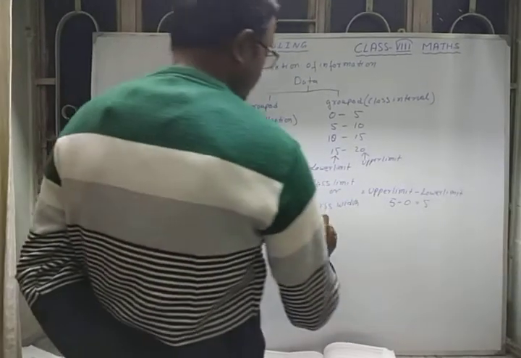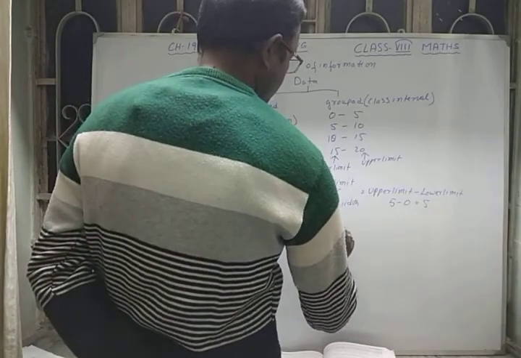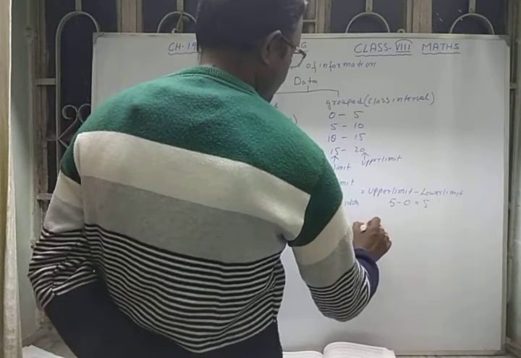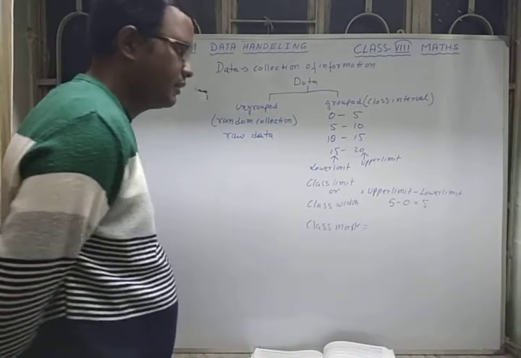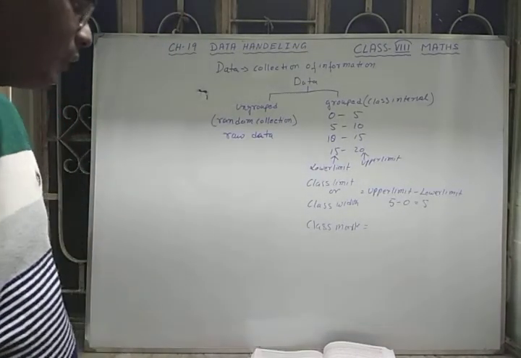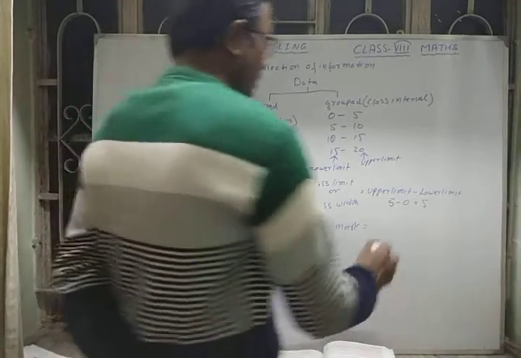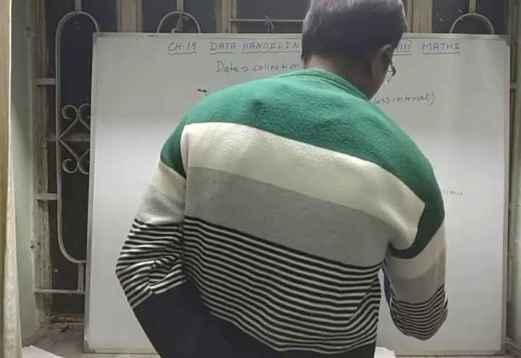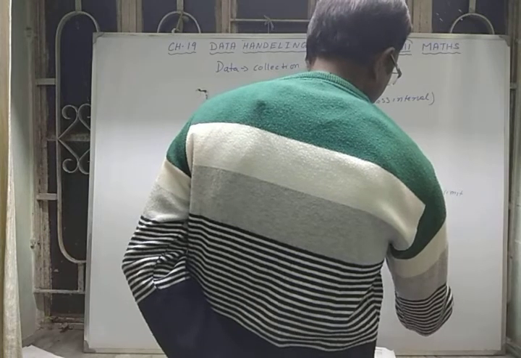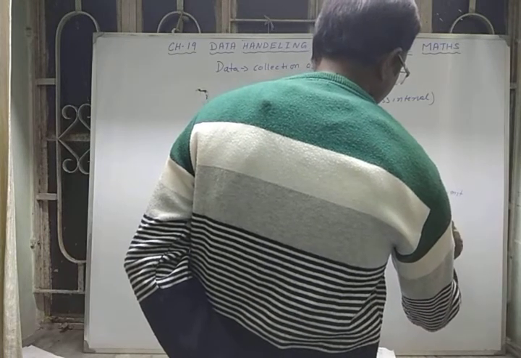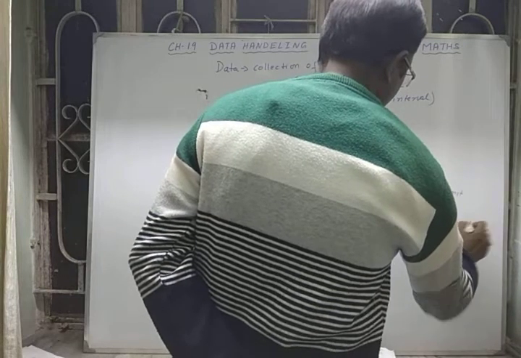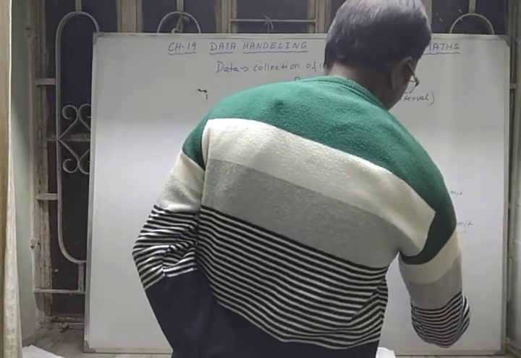Next term is class mark. Remember these points because we have to follow these things in class 9 and in class 10 also. What is class mark? Class mark means lower limit plus upper limit, whole divided by 2.